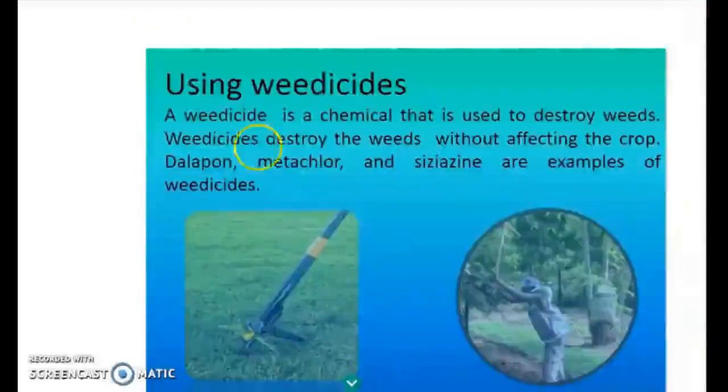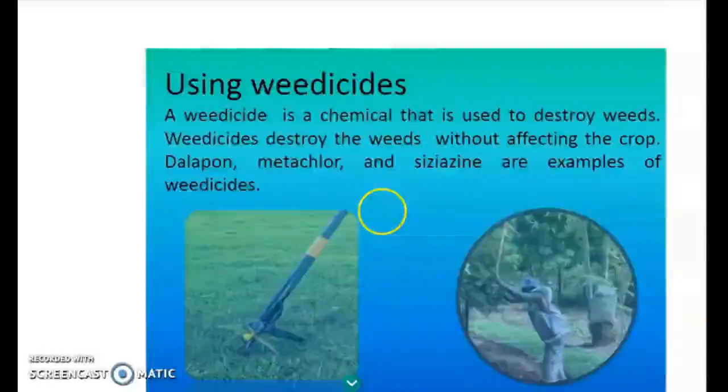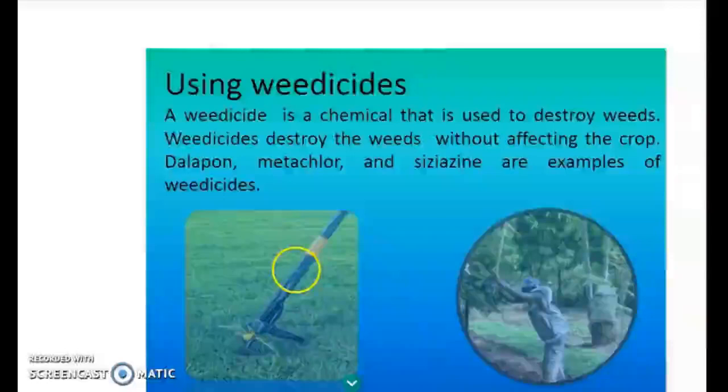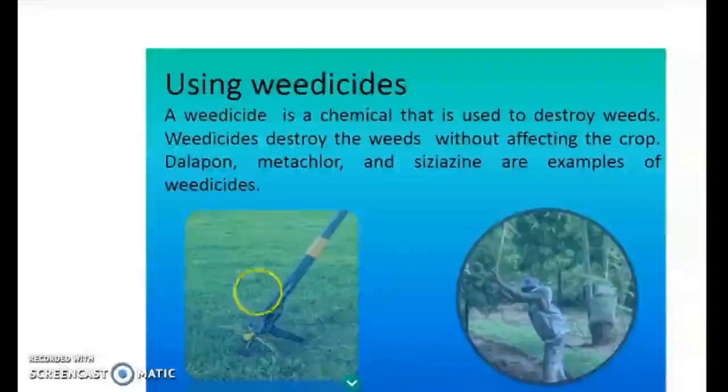Now the next method is using weedicide. So what is a weedicide? It is a chemical that destroys the weed. So these are being poured onto the plants, which removes the unwanted weeds that are present in the field.